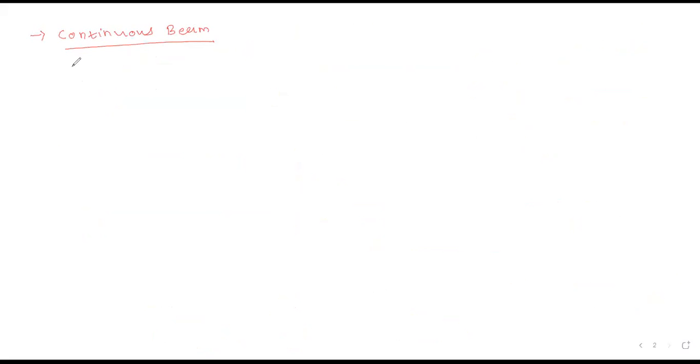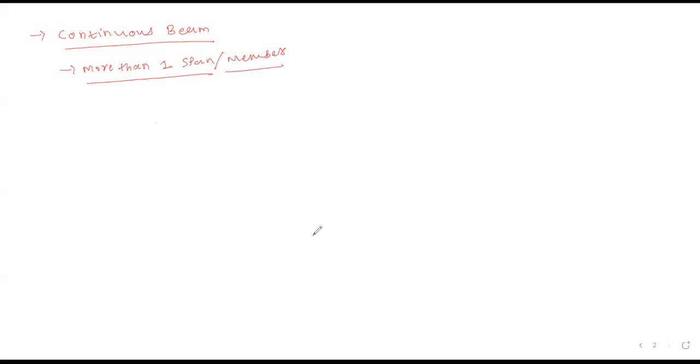For a continuous beam, you have more than one span, or more than one member. Is it okay? You have more than one span or more than one member. Please confirm.